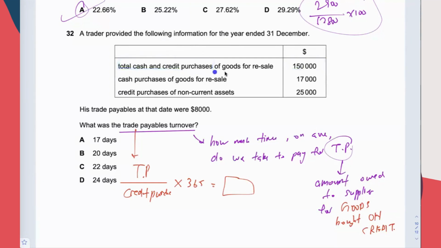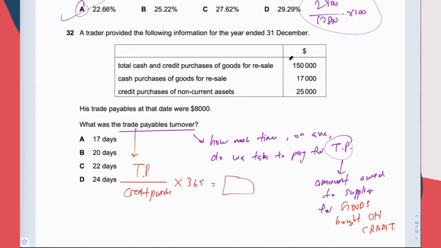No. So this number, you have to minus 17,000 first because it contains some cash purchases that you don't want. Cash purchases means you bought goods and you pay immediately. So take away this: 150,000 minus 17,000, you will get 133,000.